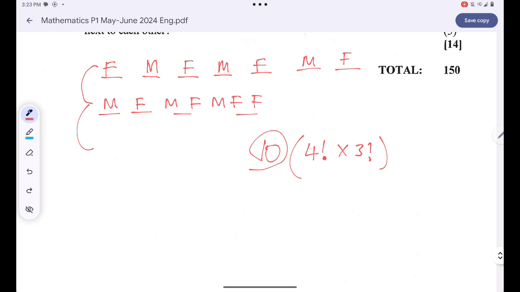So your final answer will simply be 10 multiplied by 4 factorial and 3 factorial, which is 1,440 ways. That's how, guys, we're supposed to tackle this question. Just stay tuned and wait for more videos. Thank you.